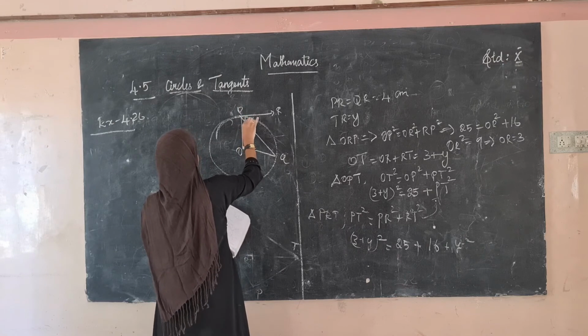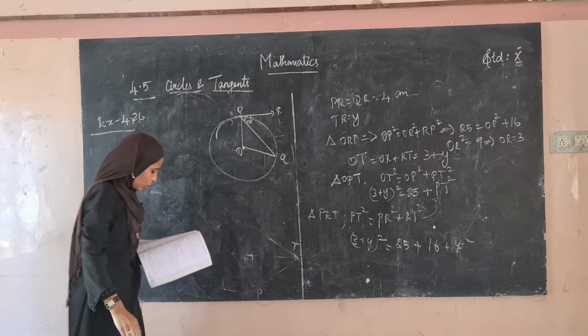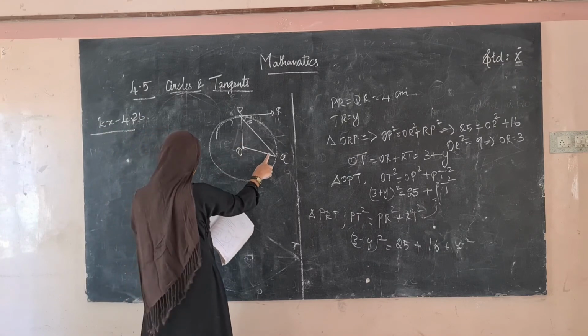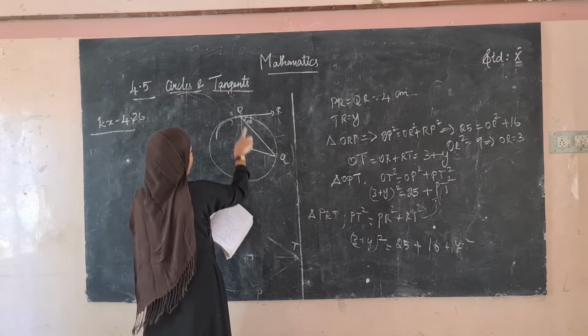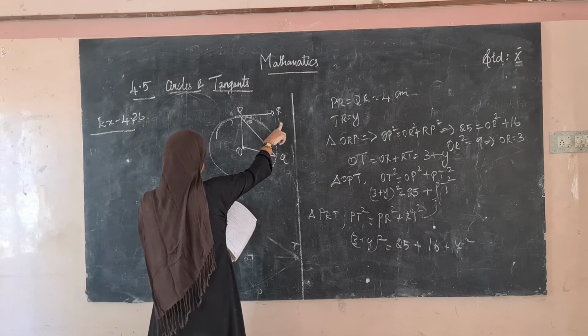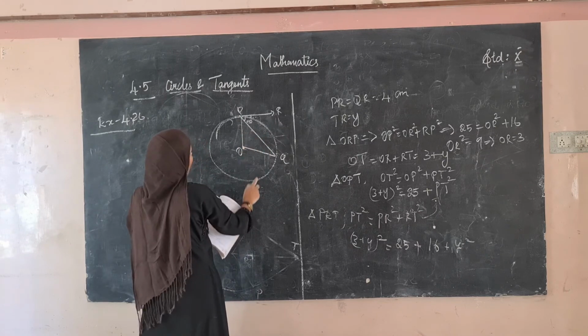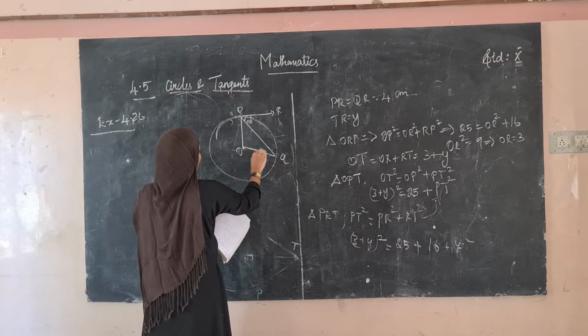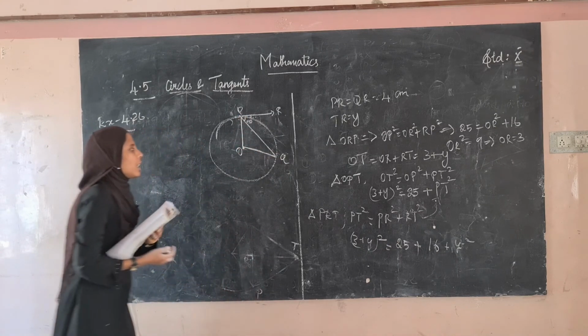And this is 50 degree. So what have they given in the figure? O is the center of the circle and PQ is the chord. So PQ is the chord, and the tangent PR at P makes an angle of 50 degree with PQ. We have to find angle POQ. We have to find this angle.